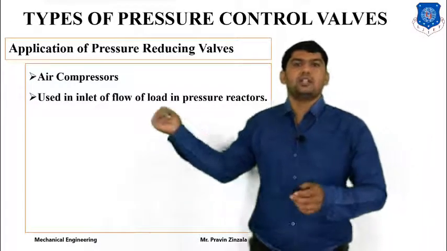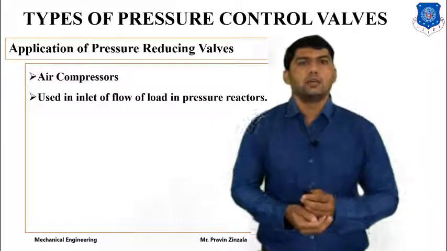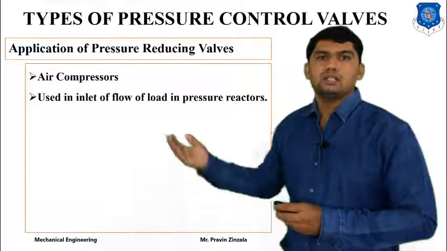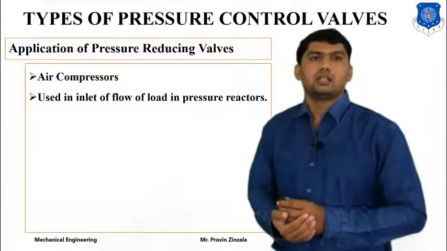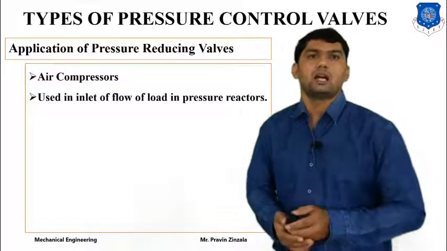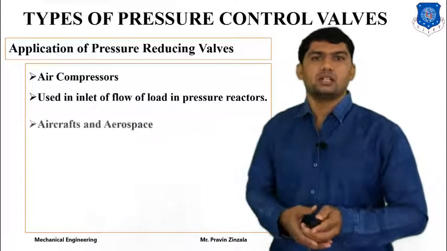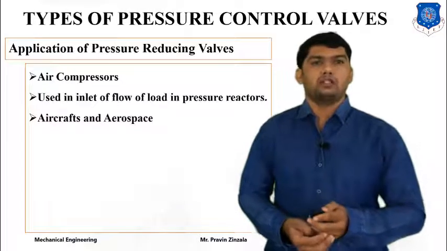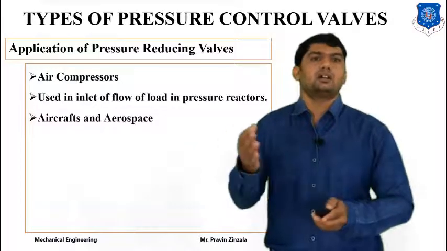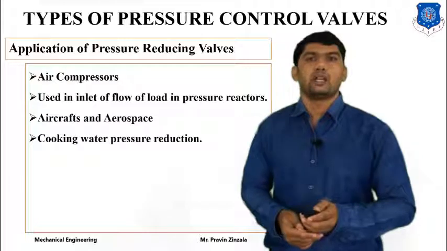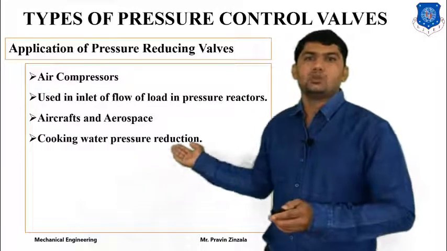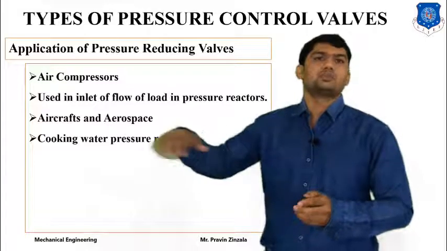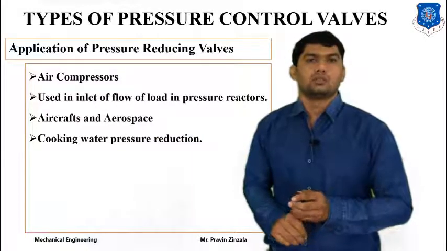The second application is at the inlet of flow in a pressure reactor, which means it is also utilized in reactors or nuclear power plants. The third application is the aircraft and aerospace industry, to maintain reduced pressure for particular components. Next is cooking water pressure reduction, because it maintains the reduced pressure for our pressure cooker.